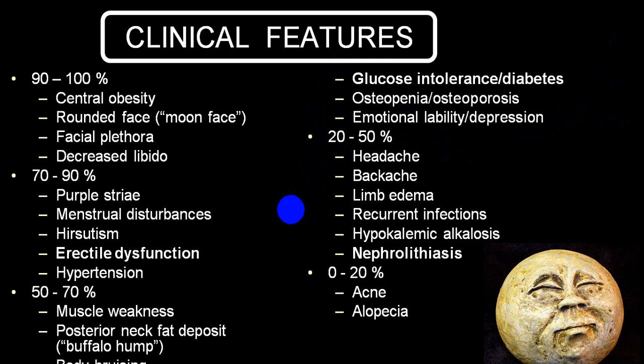nausea, vomiting, etc. Because of excess of calcium thrown out in urine, nephrolithiasis. Because of sodium and water reabsorption, sodium reabsorption is associated with loss of potassium and H ions, producing hypokalemic metabolic alkalosis. Because of depression of the immune system, recurrent infections, and retention of sodium and water will produce edema. These symptoms are only seen in 20 to 50% of the people, and very rarely you see alopecia and acne.